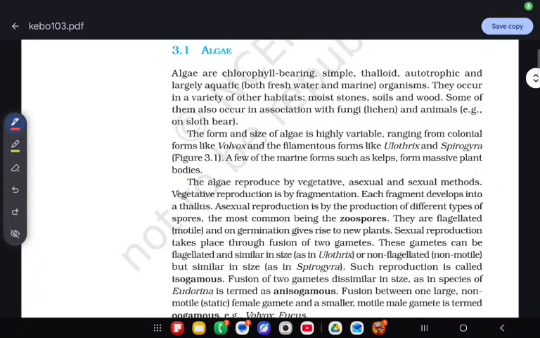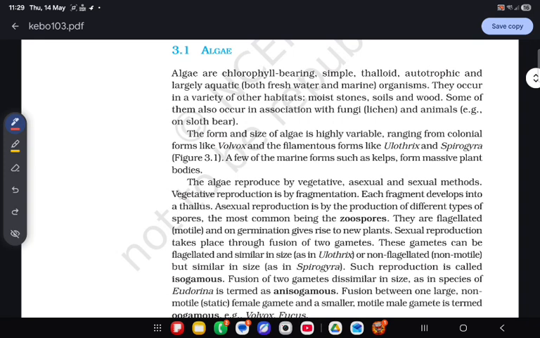Hello students, so today we will discuss a very interesting and important topic, the plant kingdom, class 11th NCERT chapter 2. You have learned about the kingdoms given by Whittaker.